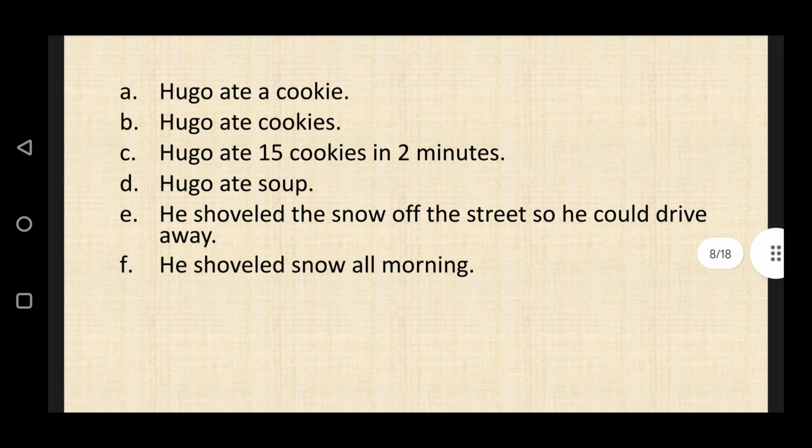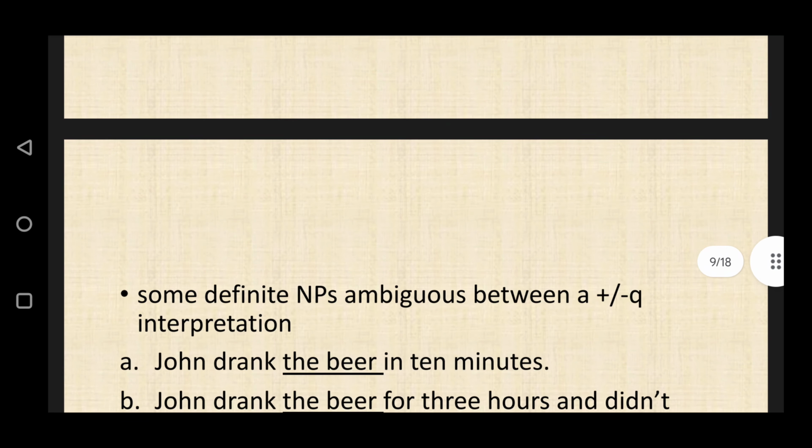Hugo ate a cookie. Hugo ate cookies. Hugo ate 15 cookies in 2 minutes. Hugo ate soup. He shoveled the snow off the street so he could drive away. He shoveled snow all morning.